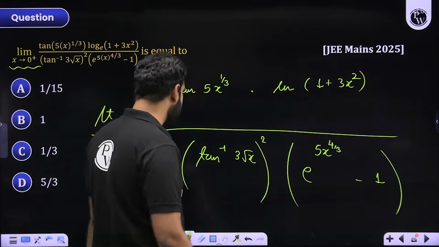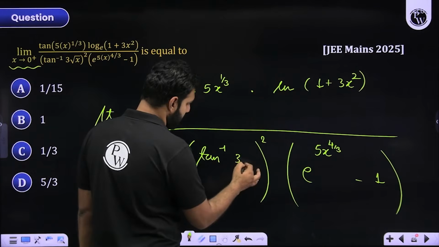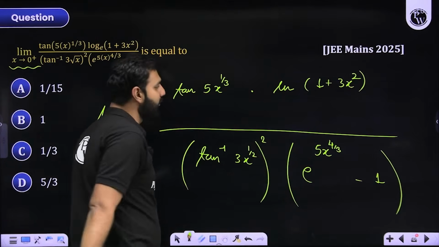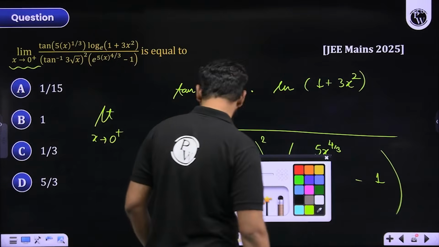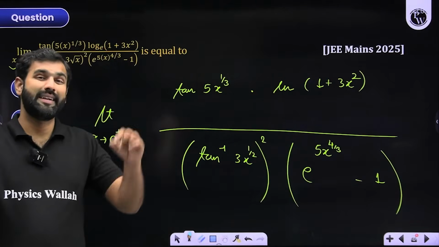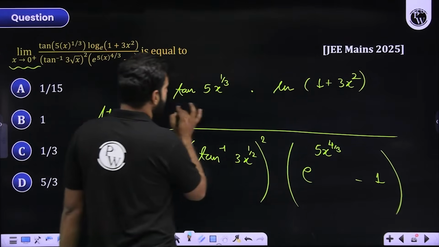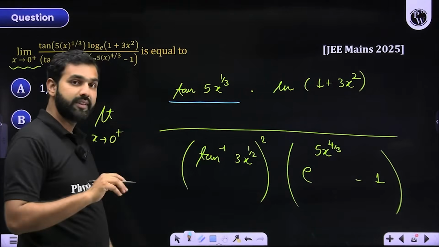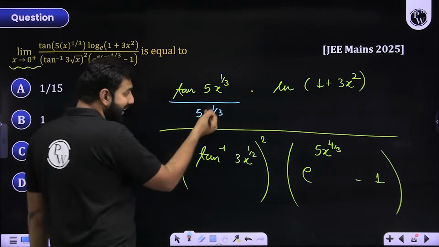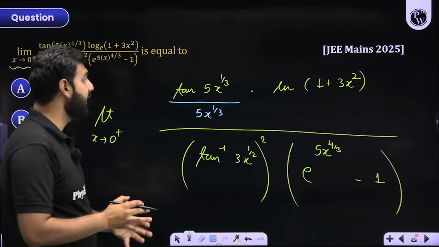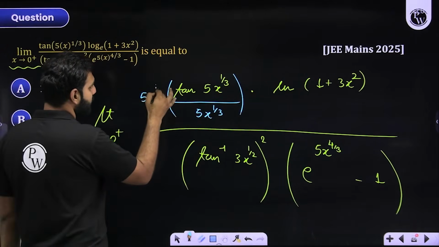Even if I wish to write it here, I can write this root x as x to the power 1 by 2. So I'm writing it as 3 x to the power 1 by 2. I hope you are comfortable with this. Do you remember some standard results? Do you remember tan x upon x as x approaches 0 is 1? Why should we not use it here? So tan of something upon that something, with something being 5x to the power 1 by 3. Now, if I have divided by this, I should multiply by it so that the equation remains balanced. So I'm multiplying it by 5x to the power 1 by 3.